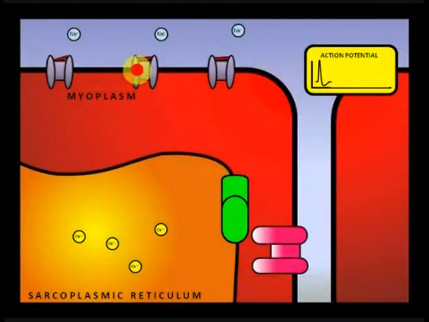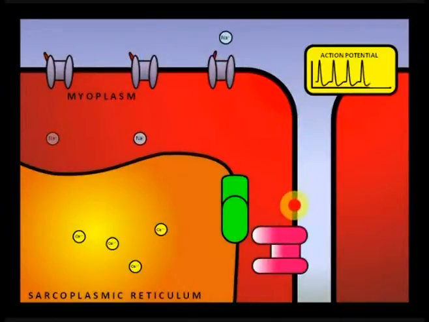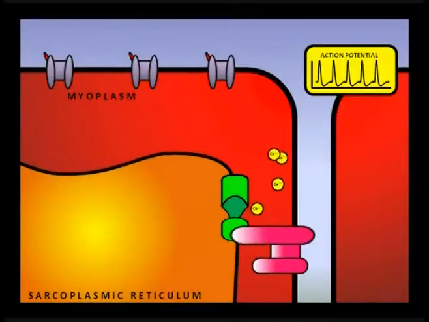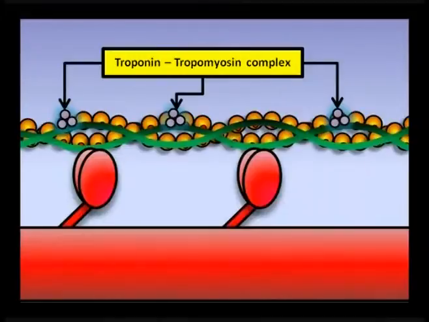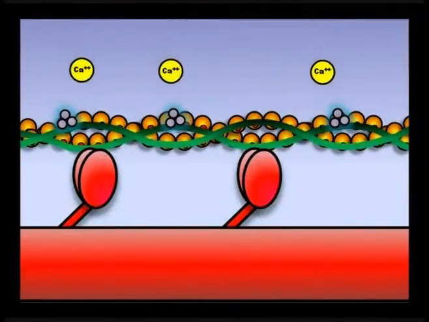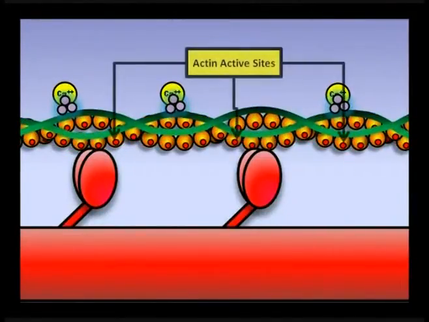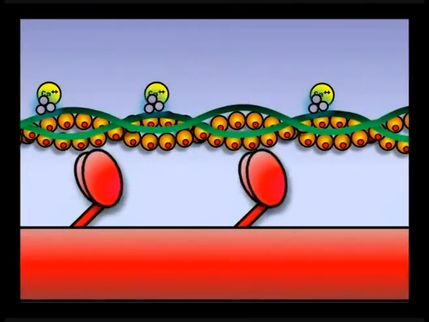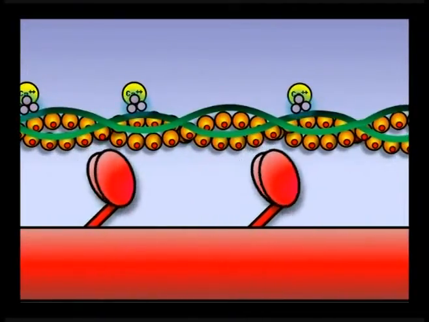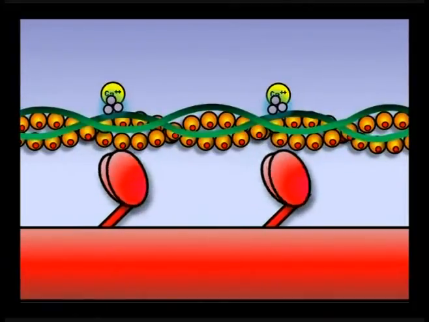Depolarization of the T-tubule causes a conformational change in the dihydropyridine voltage centers, which in turn causes the opening of the ryanodine channels, allowing the influx of calcium from the sarcoplasmic reticulum to the myoplasm. Calcium in the myoplasm binds with troponin C to inhibit the troponin-tropomyosin complex, thus uncovering the actin-active sites. When the actin-active sites are uncovered, the myosin heads attach to it and a power stroke occurs. Muscle contraction is thus achieved.